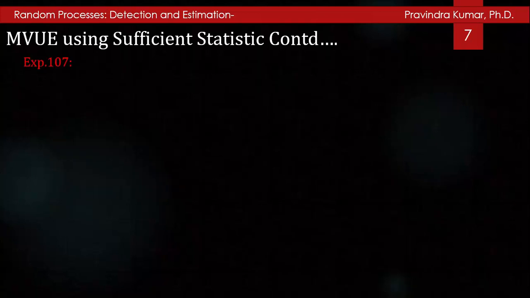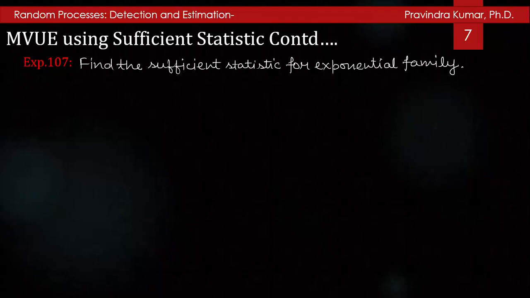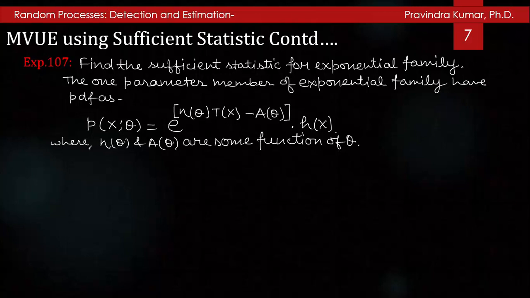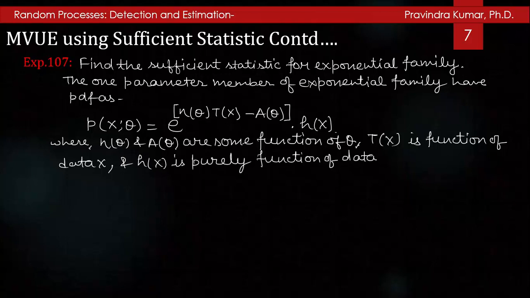Let us take one example. Find the sufficient statistic for the exponential family. The one-parameter member of the exponential family has the PDF p(x;θ) equal to e to the power of η(θ)T(x) minus A(θ), times h(x), where η(θ) and A(θ) are some functions of θ, T(x) is a function of data, and h(x) is purely a function of data. That is, it does not involve θ.